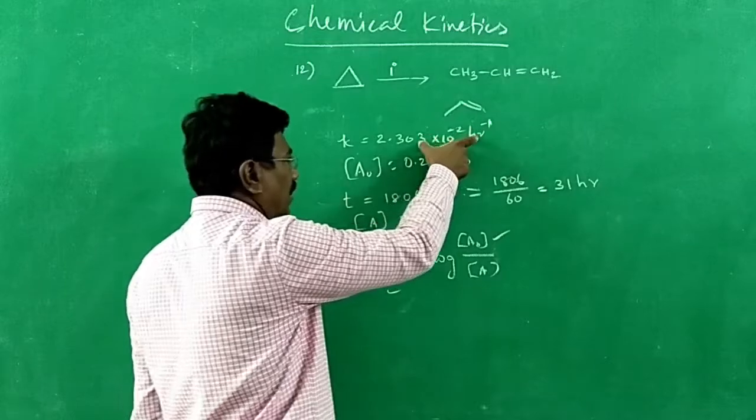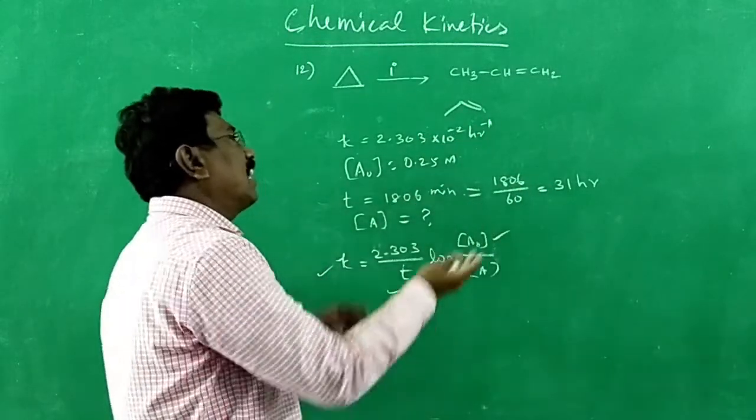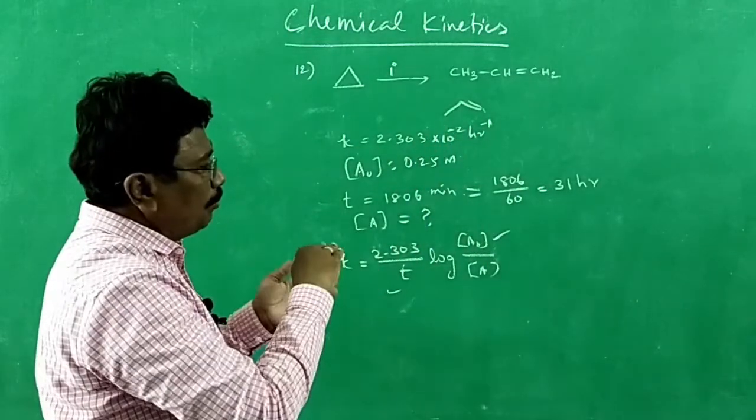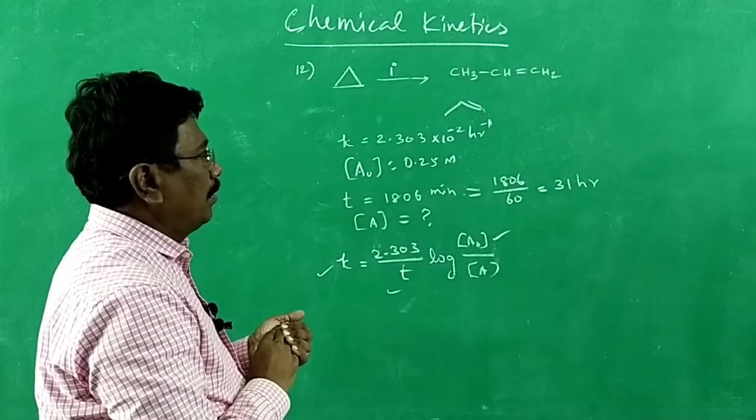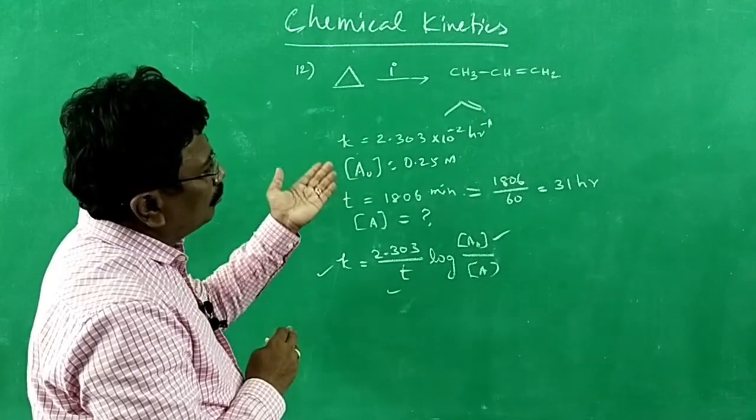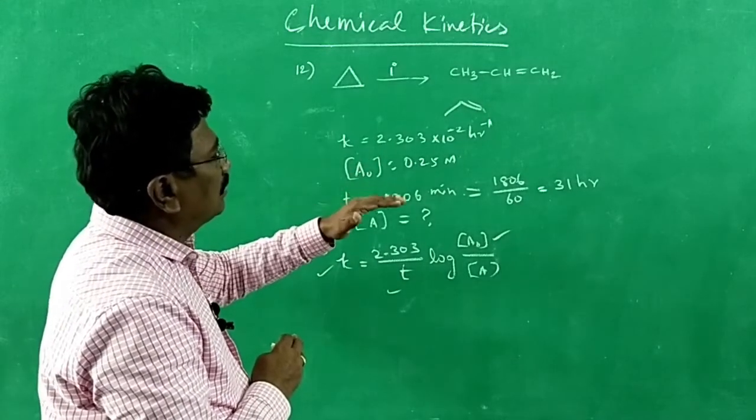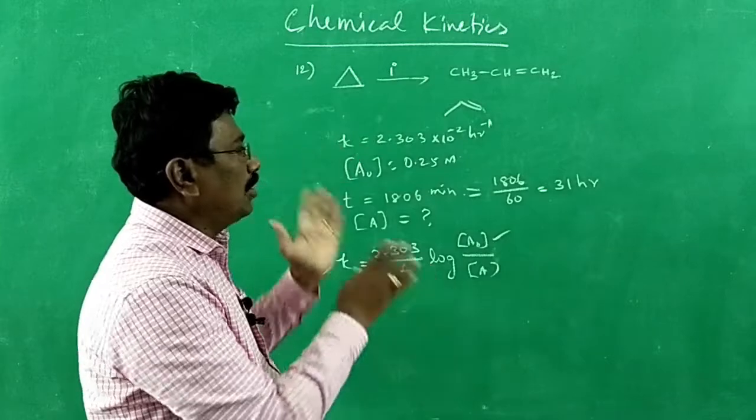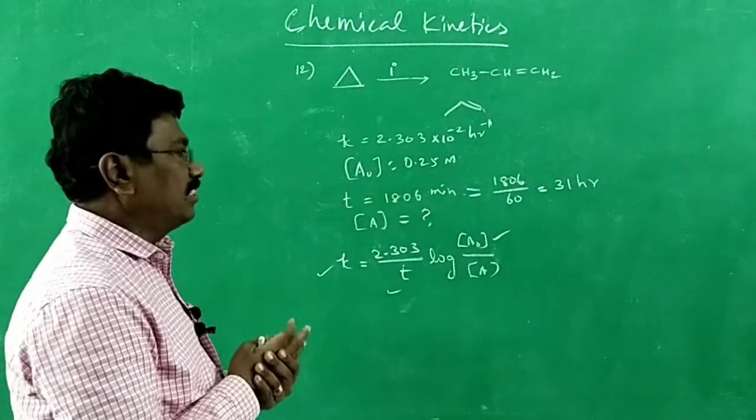To convert hour inverse into minute inverse, it can be divided by 60. Hour into minute means it has to be multiplied, but hour inverse into minute inverse means it can be divided by 60. Both options are correct. Now we are trying this way.